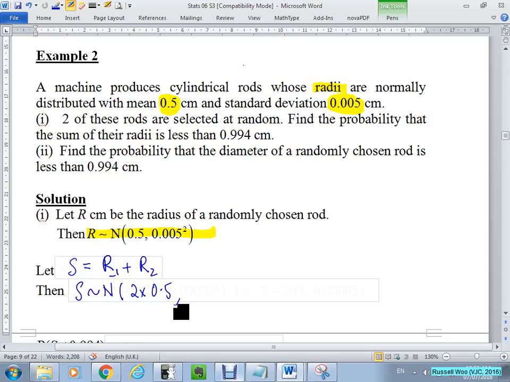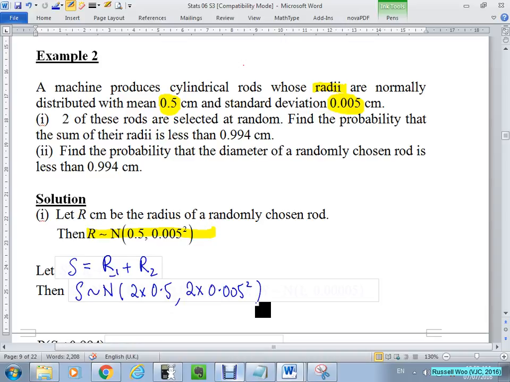The variance is not 2 square, it's just 2 times 0.005 square. Any problems with that? Because we have two independent observations of R, we just treat this as x plus y. So therefore, this is 0.005 square plus 0.005 square. Any problems?